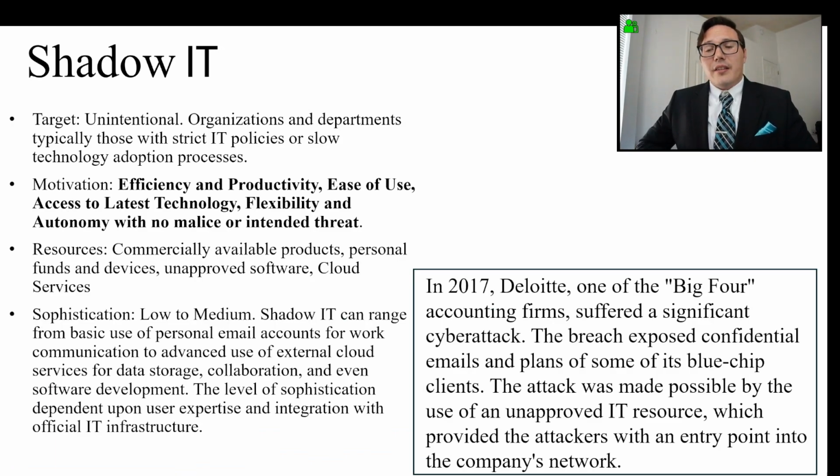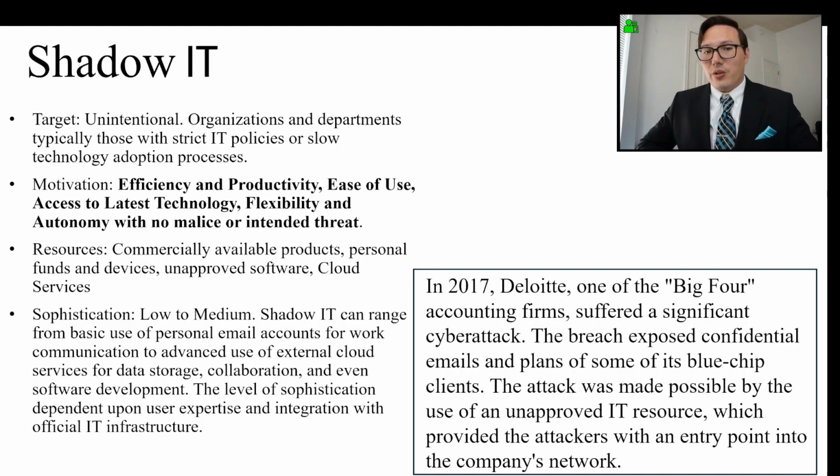Now, shadow IT. Their targets are unintentional and usually stem from organizations and departments with strict IT policies or slow technology adoption processes. Their motivations are efficiency and productivity, ease of use, access to latest technology, flexibility and autonomy with no malice or intended threat. They really think that they're doing the company a favor. Their resources are commercially available products, personal funds and devices, unapproved software, and cloud services. Their sophistication is low to medium, and that level is dependent upon the user's expertise and the integration with the official IT infrastructure.